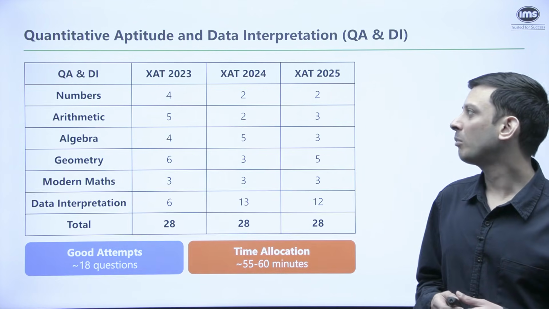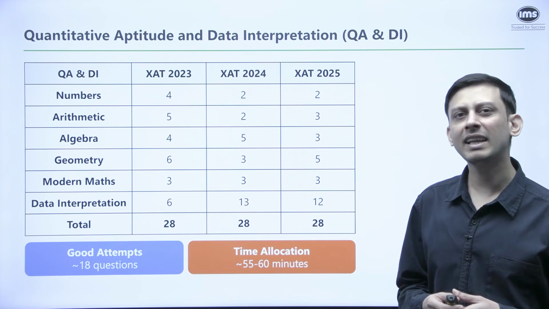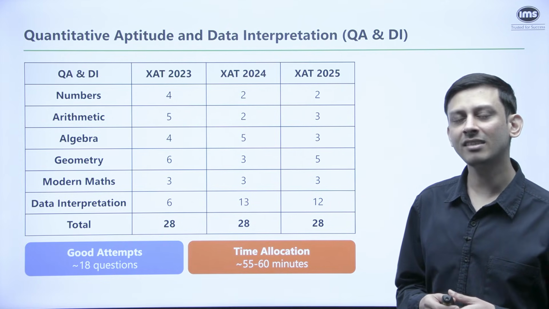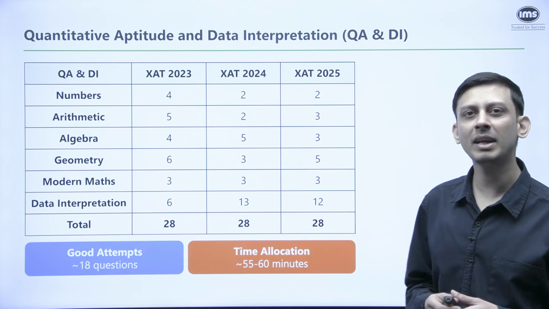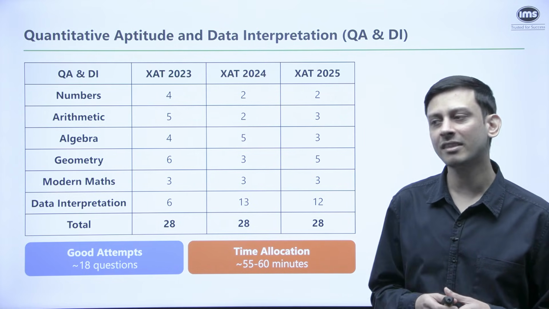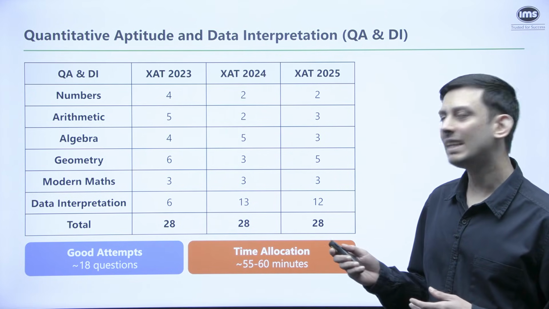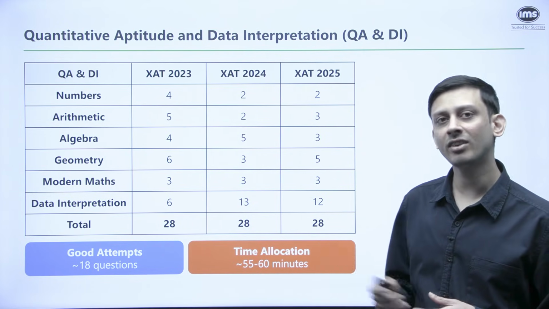Now, if we come to the quant section, we can see that overall there has been a fairly good distribution among the different areas. We've had questions from each and every major area like arithmetic, algebra, geometry, numbers, modern maths. But one important change that we can observe is the increase in weightage to data interpretation questions.